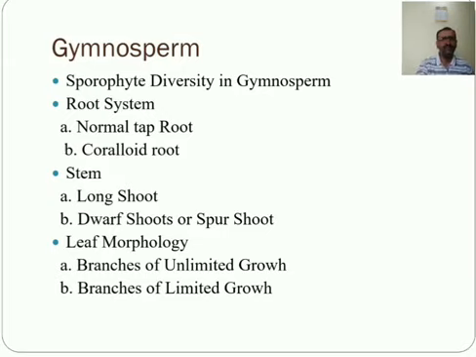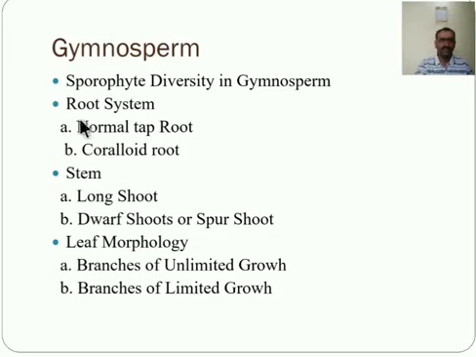Ginkgo biloba is called the living fossil in the gymnosperm. It is endemic to China. Conifers occur worldwide, but predominantly in the temperate and alpine regions. The gnetales consist of three living genera: Gnetum, Ephedra and Welwitschia. Common examples of gymnospermic plants are Cycas, Zamia, Pinus, Thuja, Gnetum, Ephedra, Ginkgo.